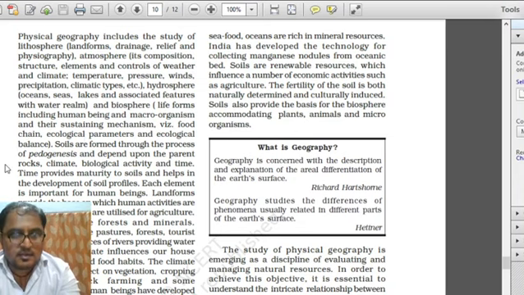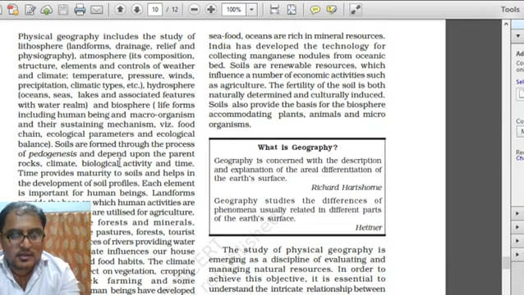Here, for example, it is given about the soil, which is formed by the process of pedogenesis, and it depends upon a few important things: parent rock, climate of a place, biological activity, and time.